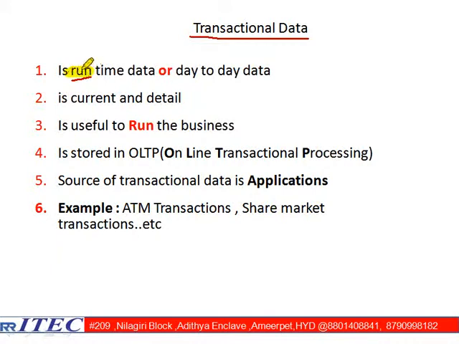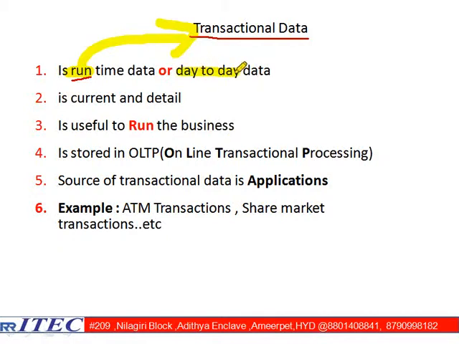So whenever you are running your business, then only you will get one type of data that is called transactional data. Suppose I am opening this institute and running batch by batch, then only I will get the transactions. Otherwise, I won't get the transactions. Correct? Similarly, next point: it is day-to-day data.